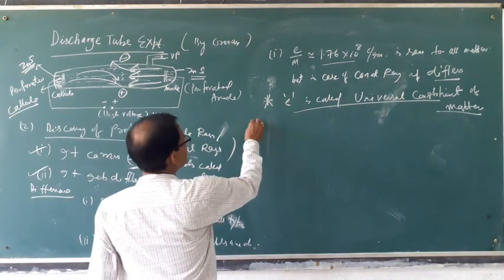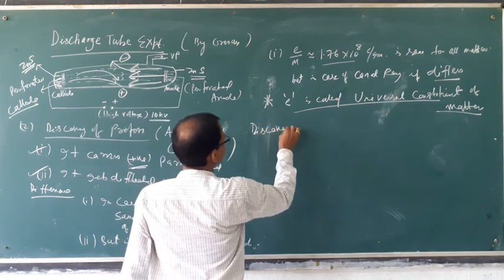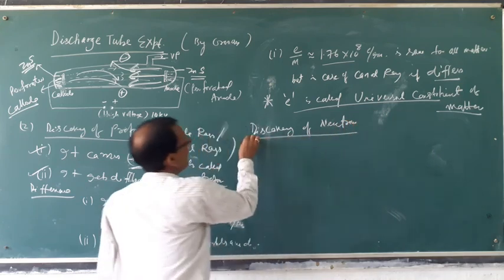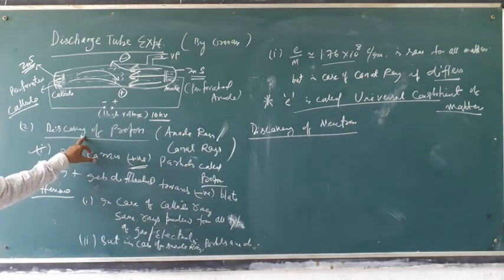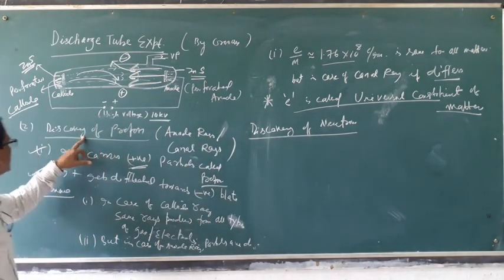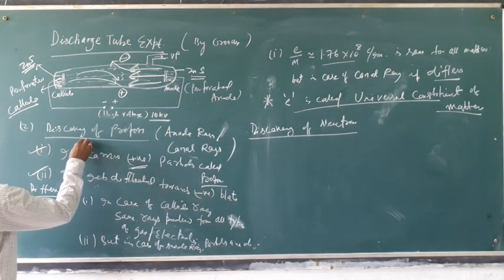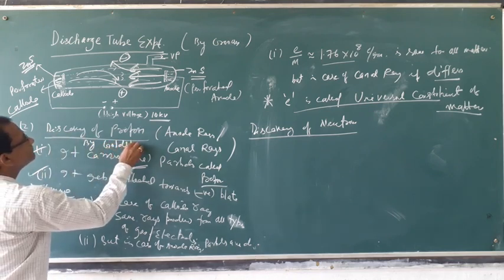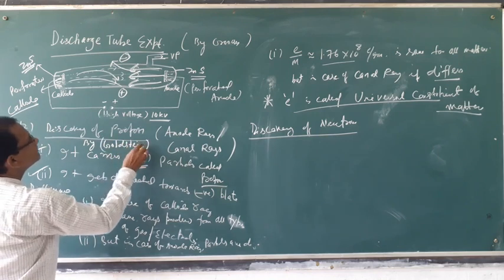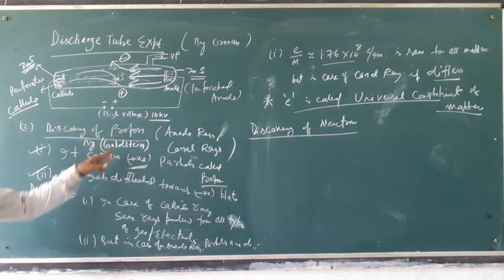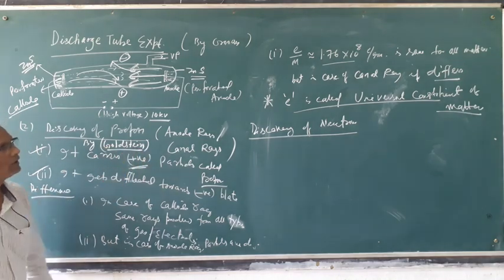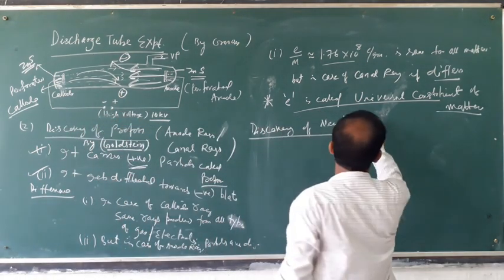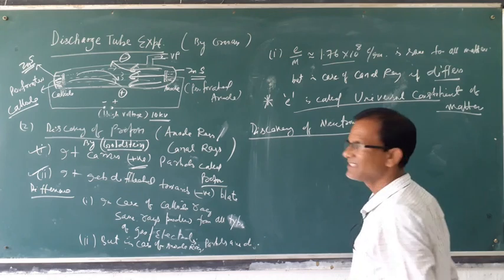The last part is the discovery of the neutron. The electron was discovered by J.J. Thomson and the proton by Goldstein. Who discovered the proton? Goldstein. Who discovered the electron? J.J. Thomson. And the neutron was discovered by Chadwick.